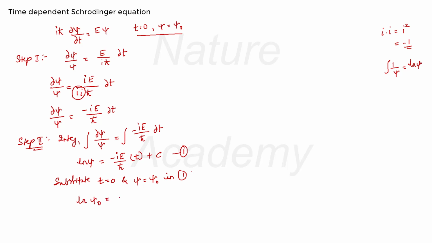We have log psi naught is equal to minus iE by h cross into 0 plus C. Now this entire expression is going to become 0. Therefore, the value of C will be log psi naught. Now put this value of C in that equation.